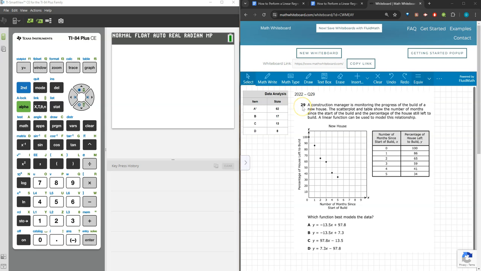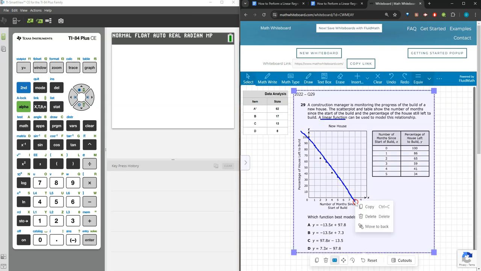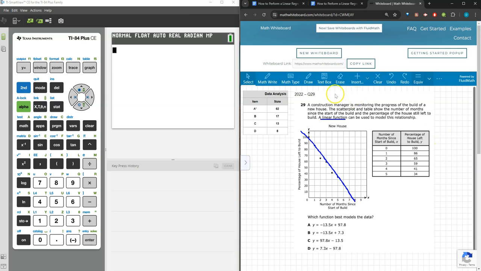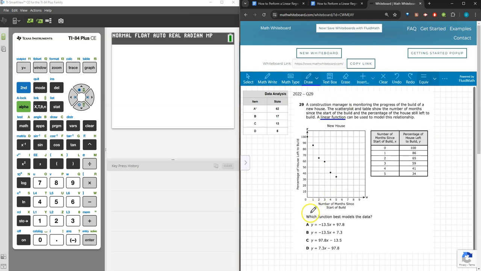A construction manager is monitoring the progress of the build of a new house. The scatter plot and the table show the number of months since the start of the build and the percentage of the house still left to build. A linear function can be used to model this relationship. And that does make sense. If I try to draw my own line of best fit, I could draw a line that gets pretty close to most of those points, headed in a downward direction. Okay. Now, which function best models the data? And I'm given 4 answer choices in slope-intercept form.